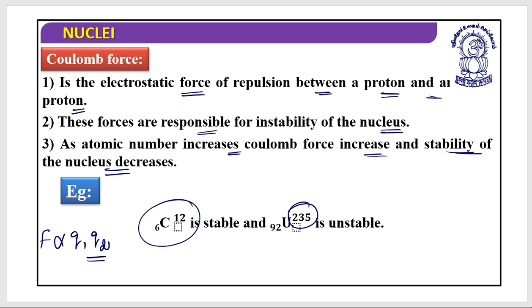But let's look at this: uranium 92U235. Its number of protons is 92 in its stable condition. So as the number of protons increases, our repulsive force increases, and that can create an instability within the nucleus.